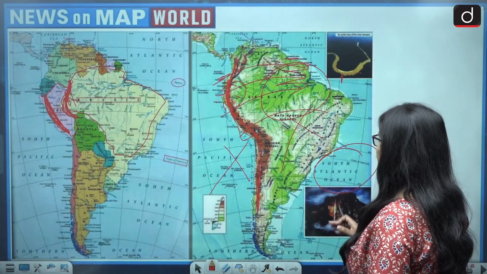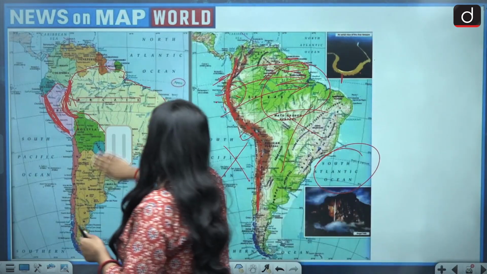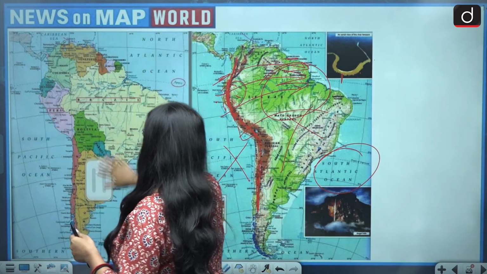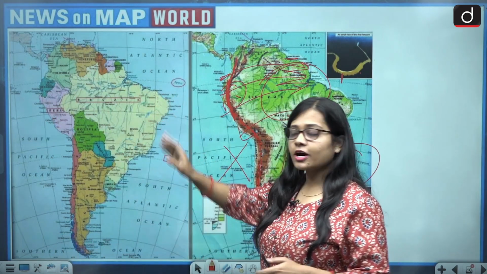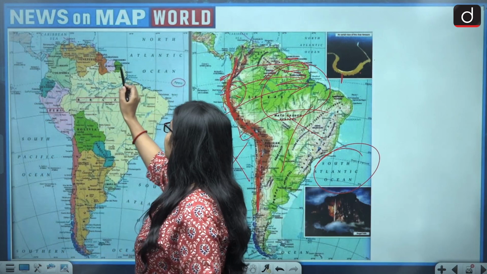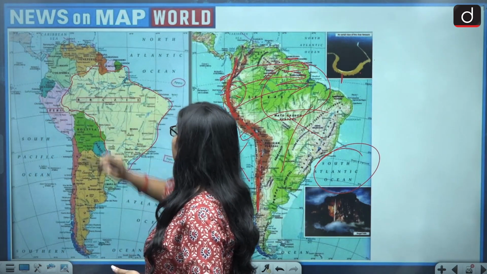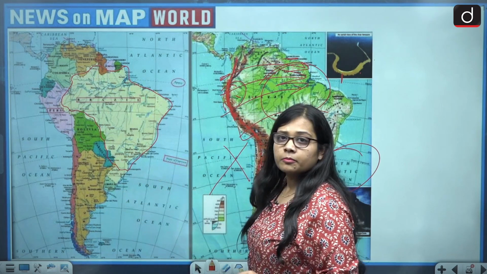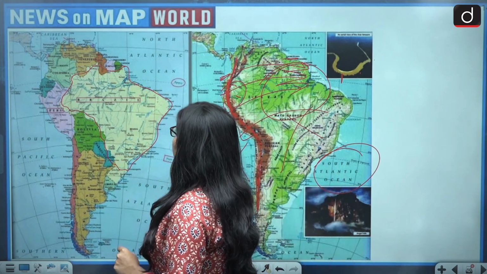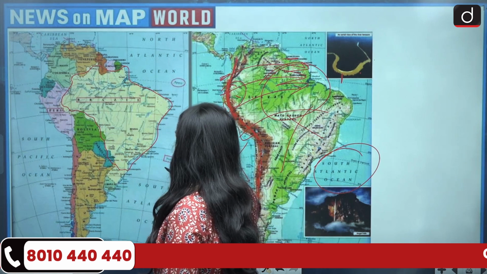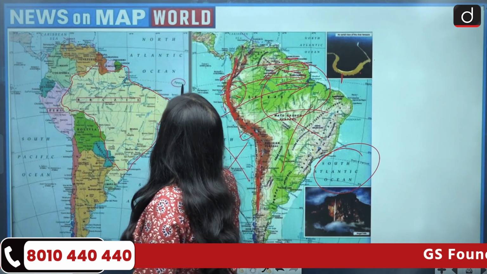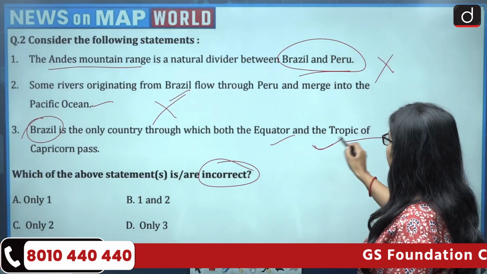Third, Brazil is the only country through which both the equator and the Tropic of Capricorn pass. Now look at this map. Let me rub it for you. Okay, I hope things are clear now. See, this is the country Brazil. Let me draw the border. I'm drawing a rough border only to show you. Okay, this is the country Brazil. So the third becomes correct.